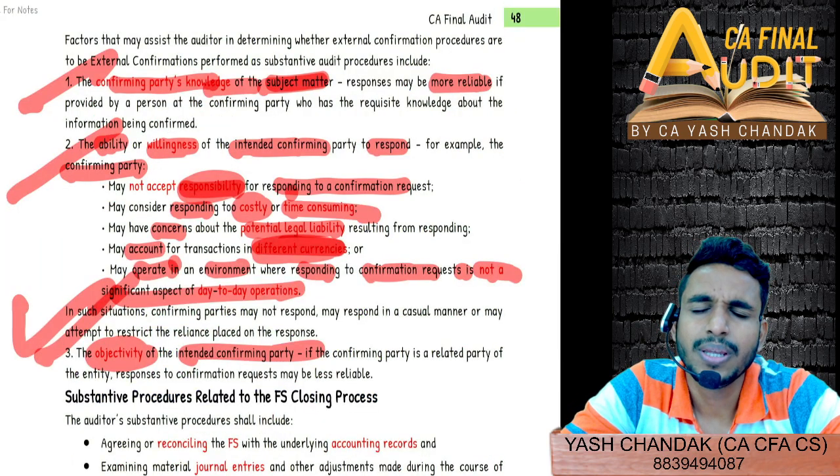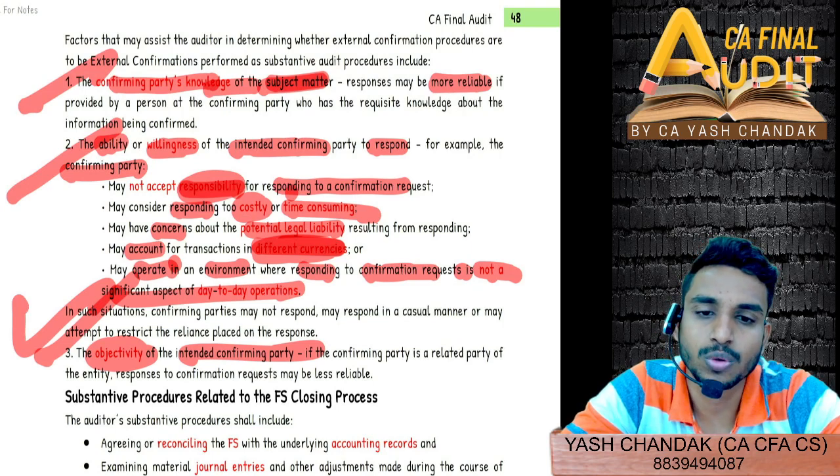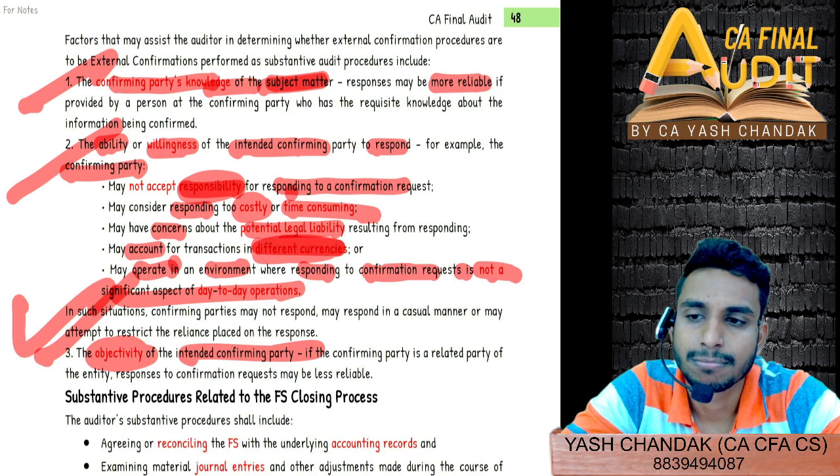Krupali, tell me the factors warranting retest of controls, factors requiring you to retest the controls.